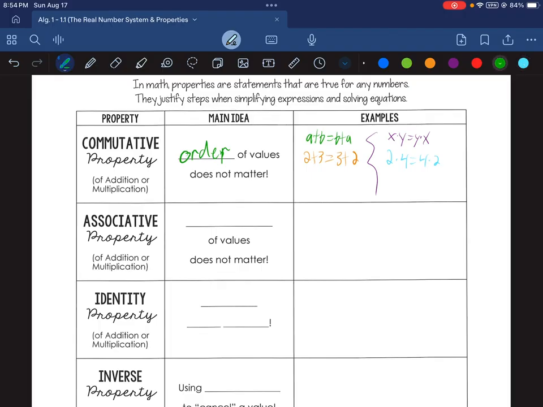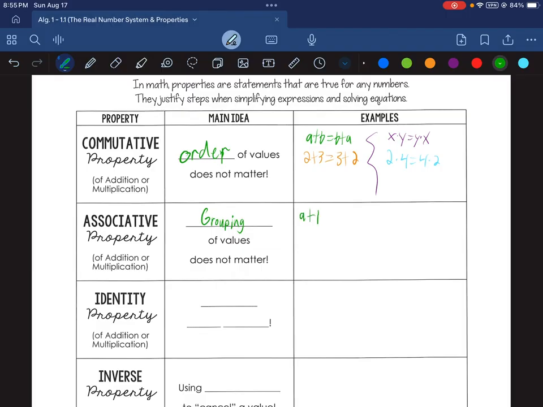The associative property, which is also true for both addition and multiplication, tells us that the grouping of numbers doesn't matter either. Now, once again, it still will matter for subtraction and division, but not for addition and multiplication. Now, grouping refers to us using parentheses or other grouping symbols. So grouping symbols are like the parentheses, brackets, absolute value, things like that.